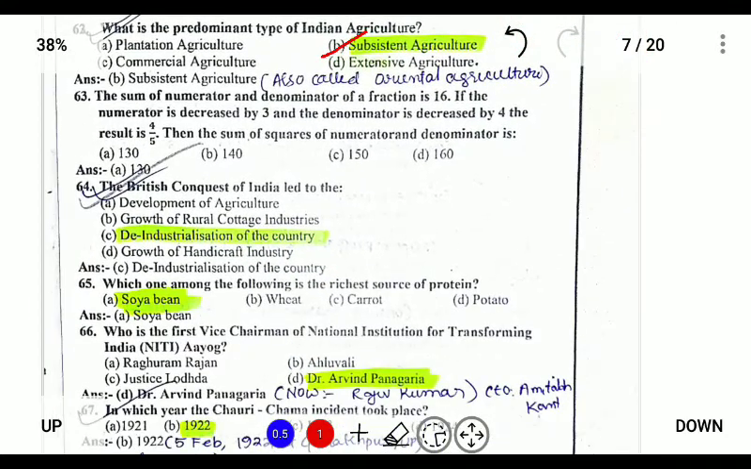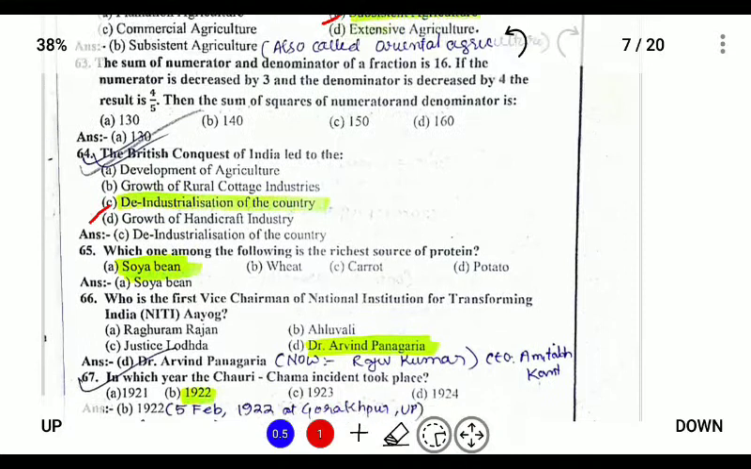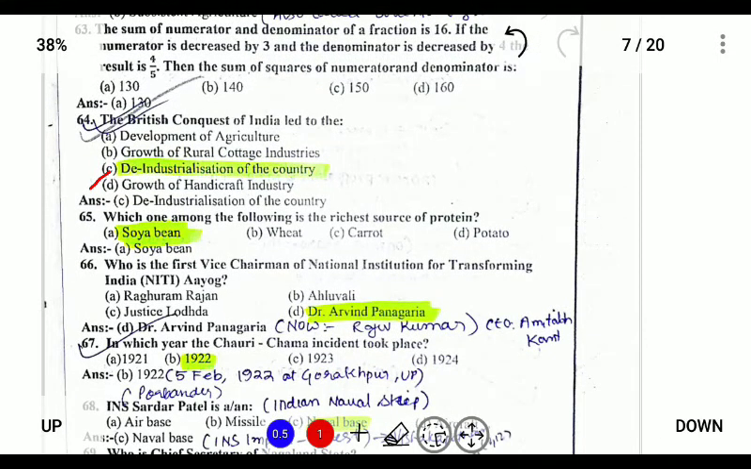Next, question number 64. The British conquest of India led to the deindustrialization of the country because the British developed industry in their own country by taking raw materials from India. Which of the following is the richest source of protein? Protein's richest source is soybean. Next, who is the first vice chairman of the Niti Aayog? Niti Aayog's first vice chairman was Arvind Panagariya, and now it is Rajiv Kumar. And the CEO is Amitabh Kant.